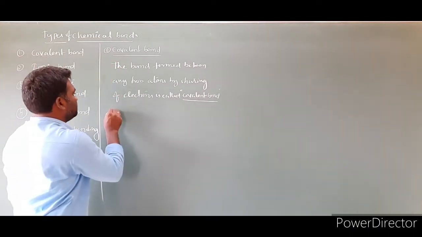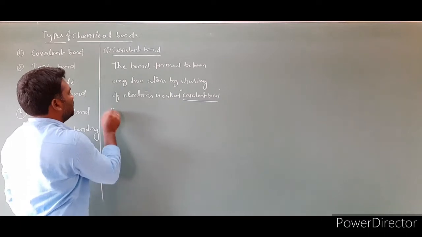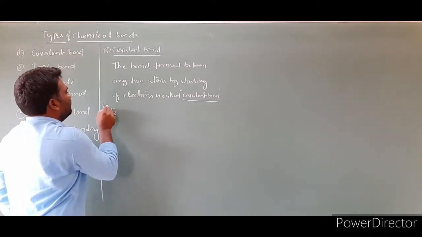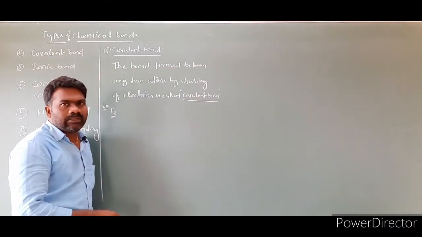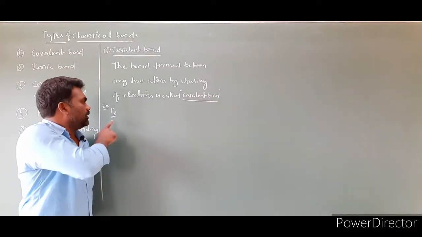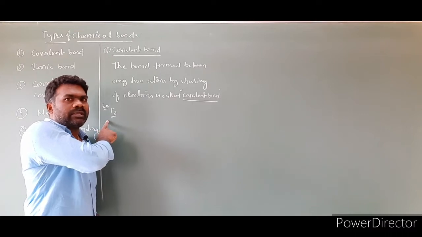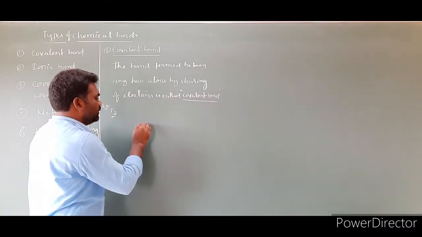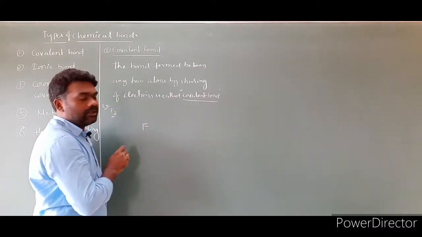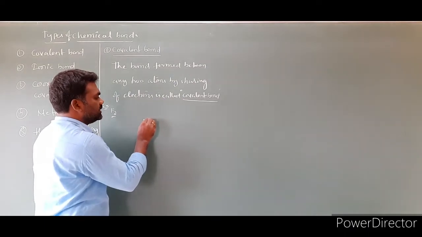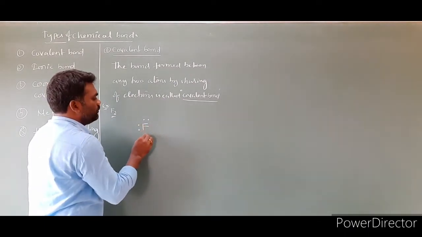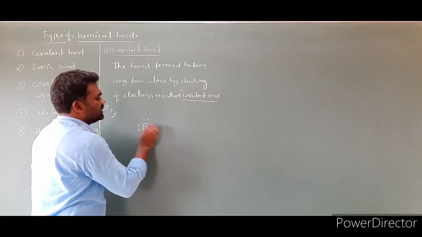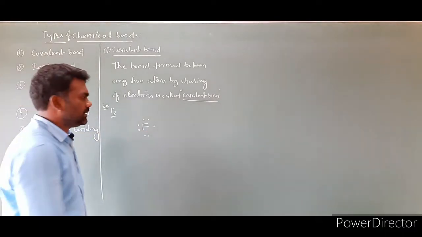So let us understand the exact meaning of this definition by taking one suitable example. For understanding purpose, I am taking the formation of F2 molecule, the fluorine molecule. In your previous class, you learned about Lewis dot structures for the F2 molecule. So fluorine I am writing here, and fluorine has 7 valence electrons.